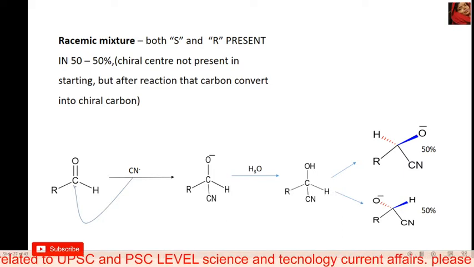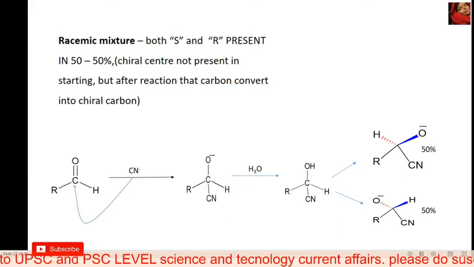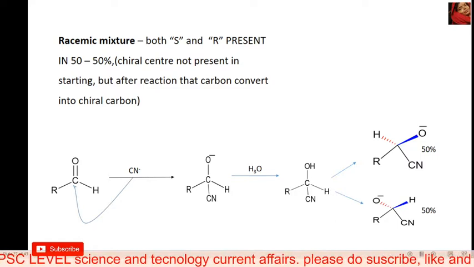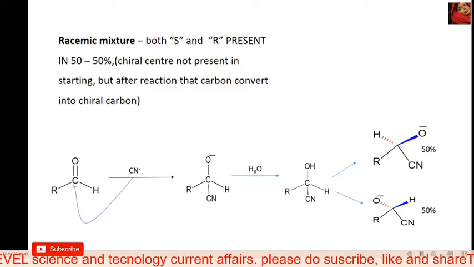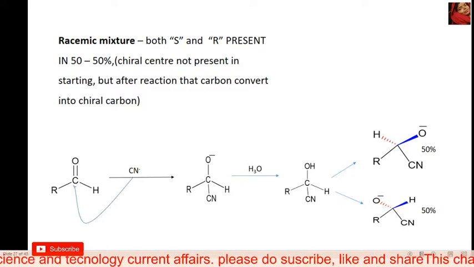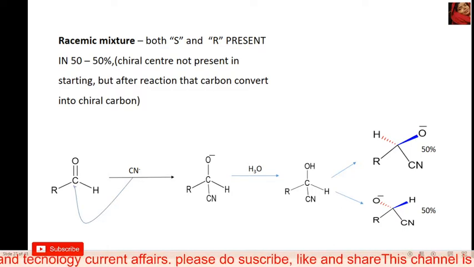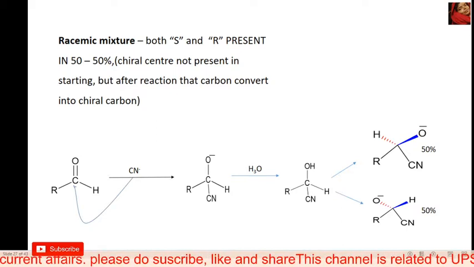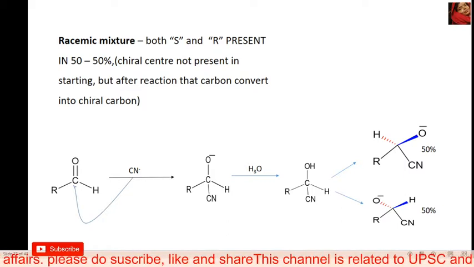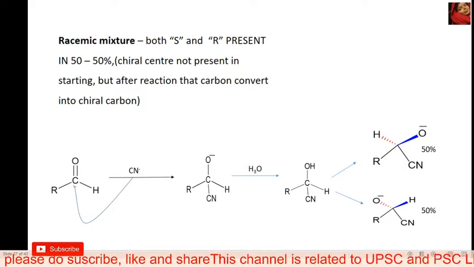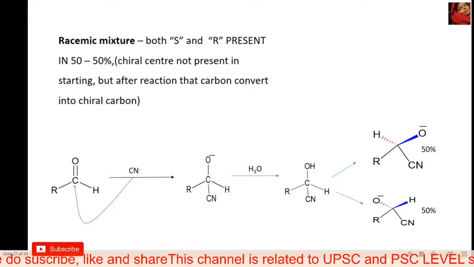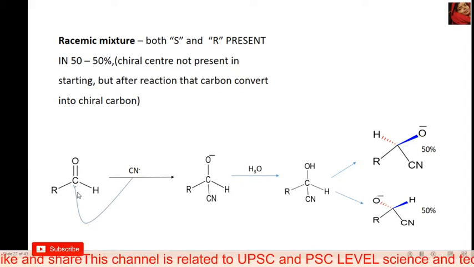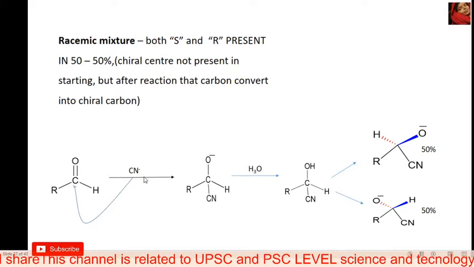Why? Because chiral means the carbon has 4 bonds, and if all bonds are attached to different groups, then that carbon is a chiral carbon. And if the carbon is not attached to different groups, then that carbon is not a chiral carbon. For optical activity, chirality is a necessity, because an asymmetric compound shows optical activity. So initially this compound does not have a chiral carbon, but after the attack of a nucleophile,